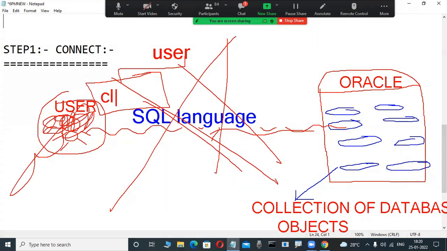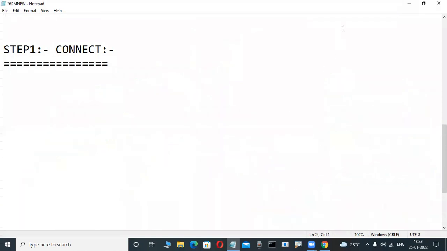These are called client tools or query tools. These are SQL Plus, SQL Developer, and Toad is a tool. So many tools are there. Don't worry. Through these client tools only, they are connected to the server. Then only they are using the SQL language. That much powerful.